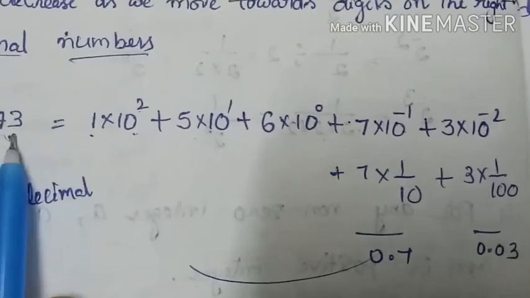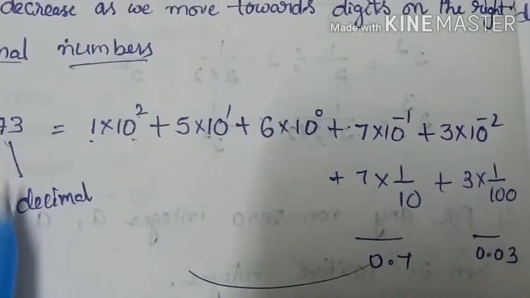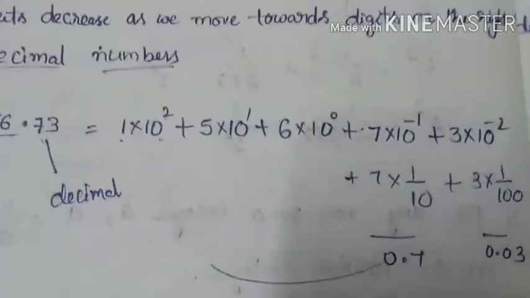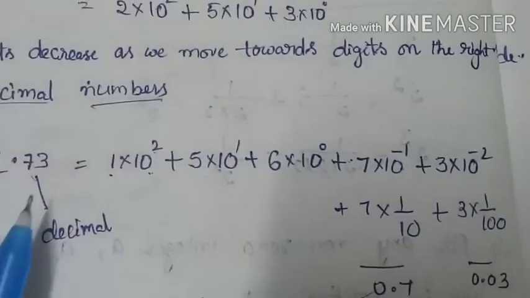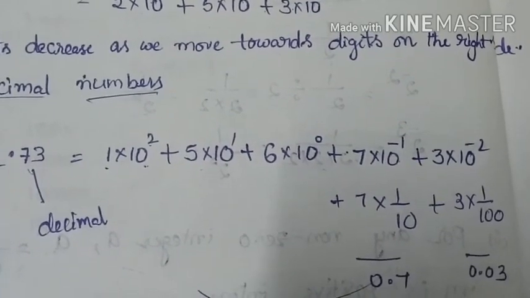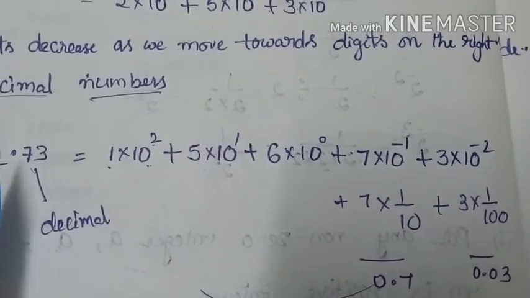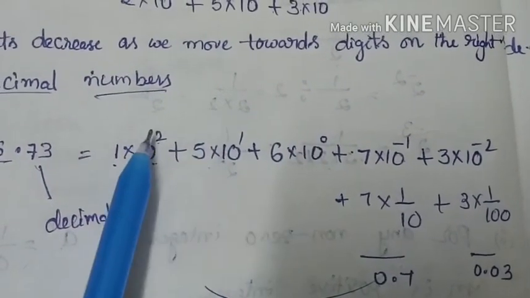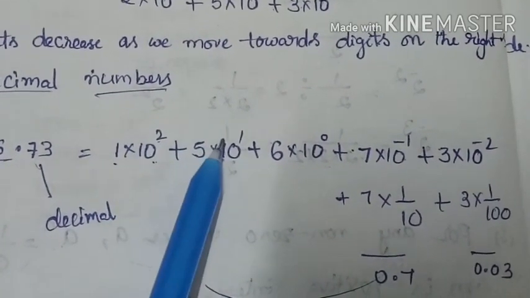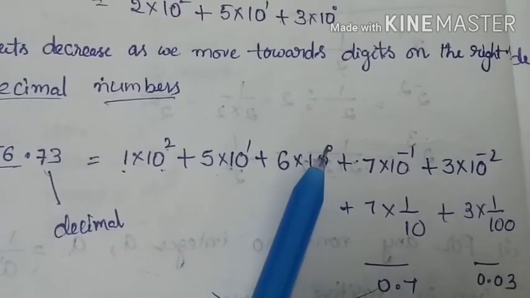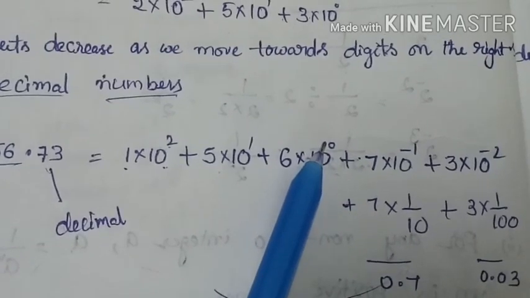Next, what about the decimal part? How can you expand this decimal in exponent form? Already we know that as we move towards the digits on the right side, the exponents will decrease. So here 2, 1, next 0. Then after 0 what will come? Minus 1, minus 2, minus 3 in this way.